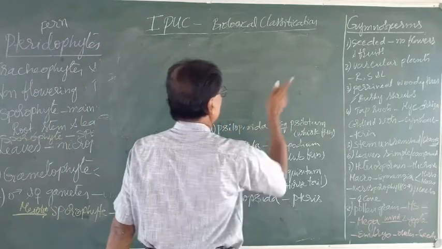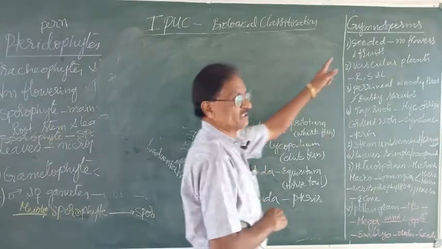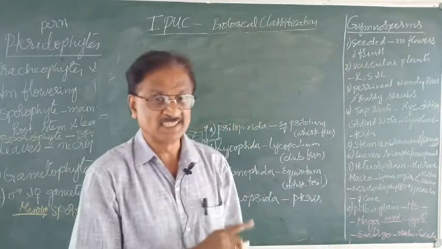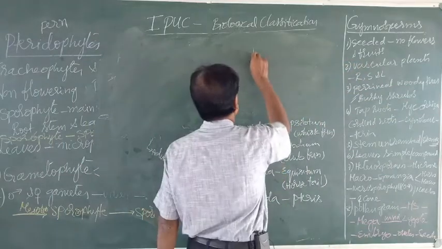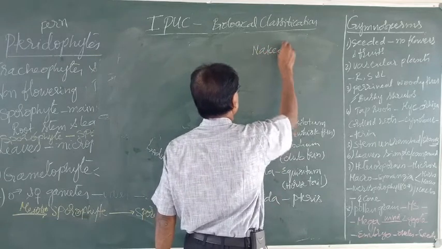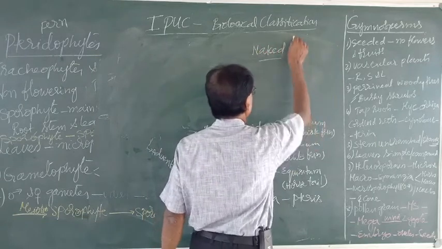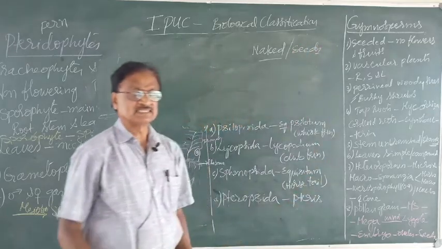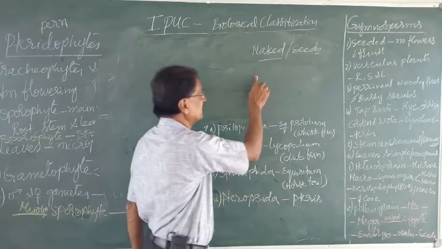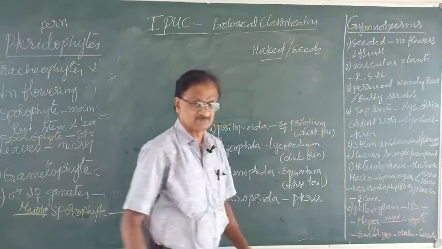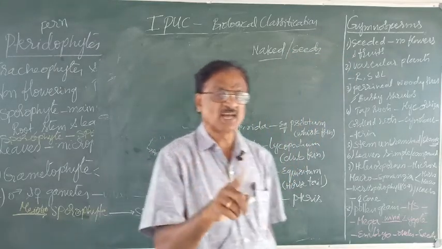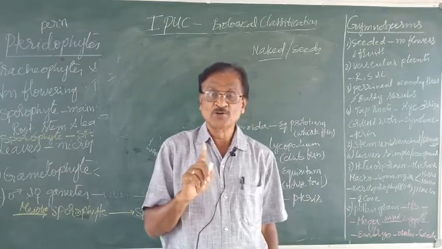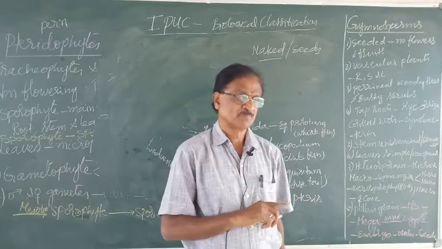Now, let us know about the gymnosperms. Gymno means naked. Remember, naked. Sperms means seeds. So totally we can say they are the naked seeded plants. Why are the seeds naked? Because there are no flowers and fruits.